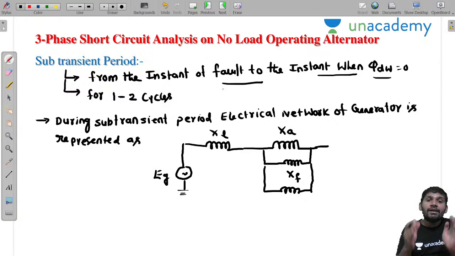During this period, from the instant of fault until pi dw equals 0, this total period is nothing but the subtransient period. Understood? That means during this period, pi dw is present. Practically, the physical significance of pi dw is given by XDW, the damper winding reactance. XF is the field winding reactance, XA is the armature winding reactance, and XDW is the damper winding reactance.